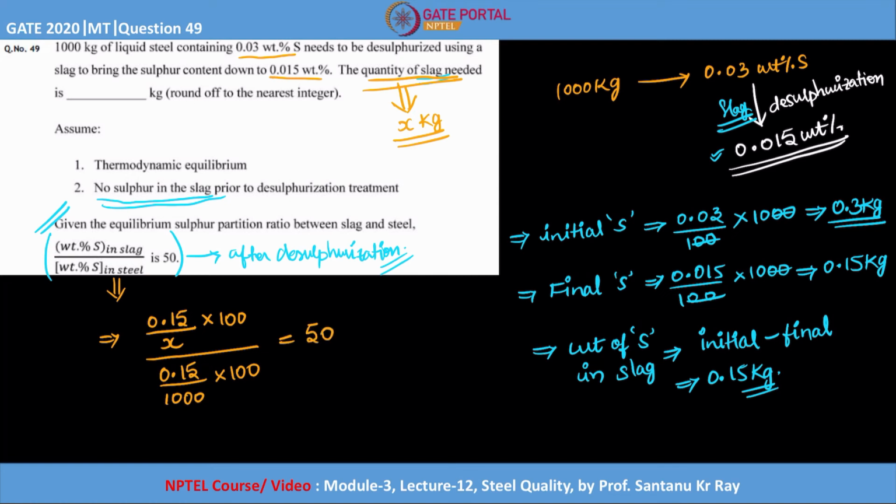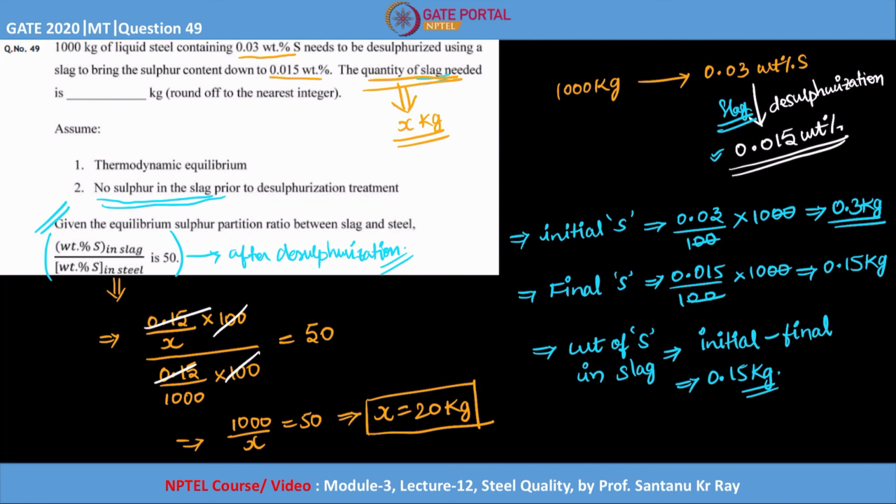If you carefully observe, 0.15 is getting cancelled and 100 is getting cancelled. If you rewrite this, it will be 1000 by x equal to 50. That means x equals 1000 by 50, so the final value of x is 20 kg.